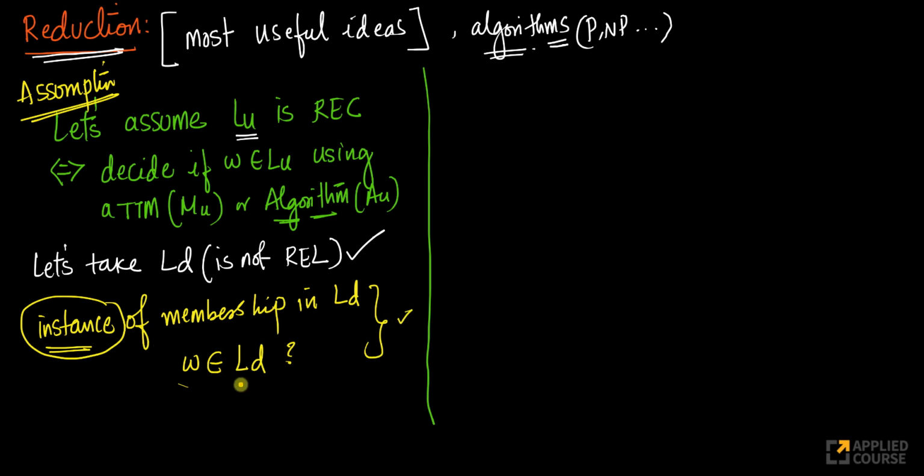Now I'll try to solve this problem. The only assumption I'm making here is that there exists a total Turing machine MU that can decide if W belongs to LU. That's it. It has nothing to do with LD. Now, to solve this problem, this is a problem that I have.